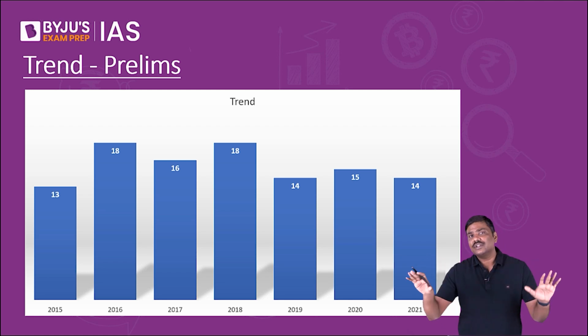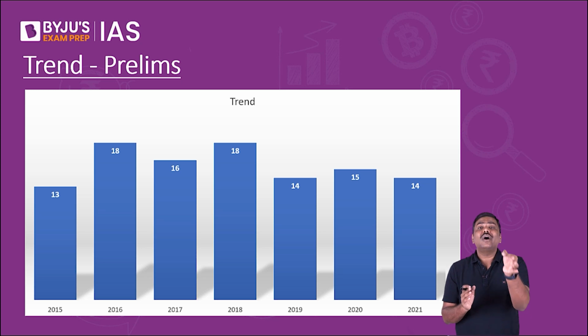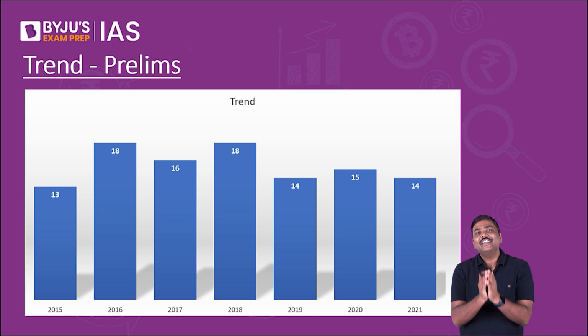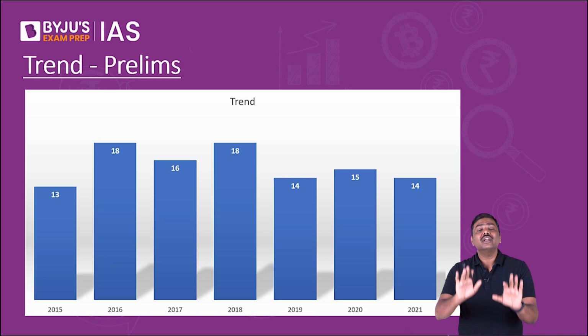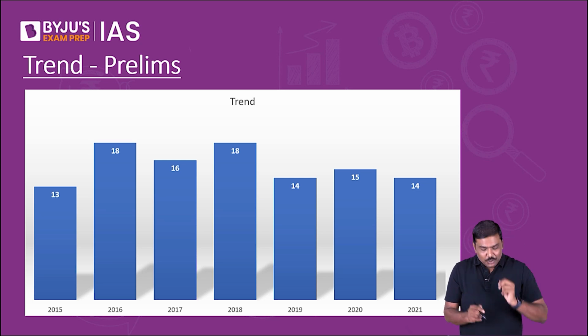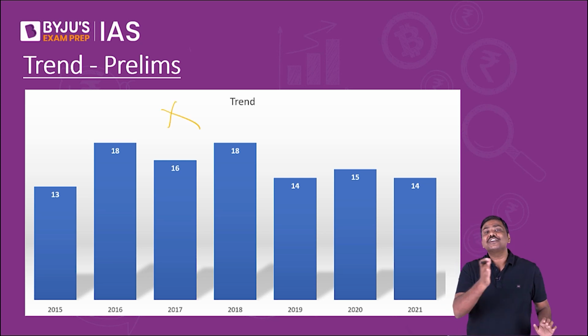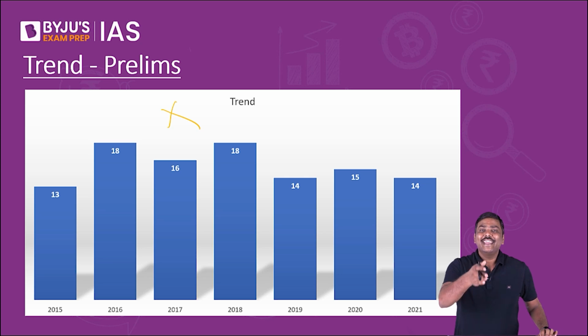Don't worry about the calculation of the average here. All you need to understand is this: Indian economy is very important for the civil service preliminary examination. That is the inference you need to draw. UPSC will not ask you how many questions have been asked from Indian economy in 2015, 2016, 2018 or for that matter 2021. Please don't mug that up.